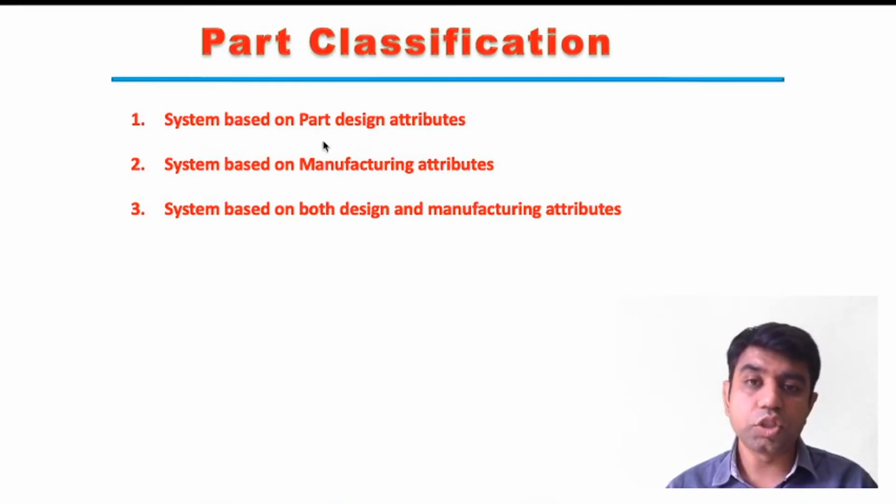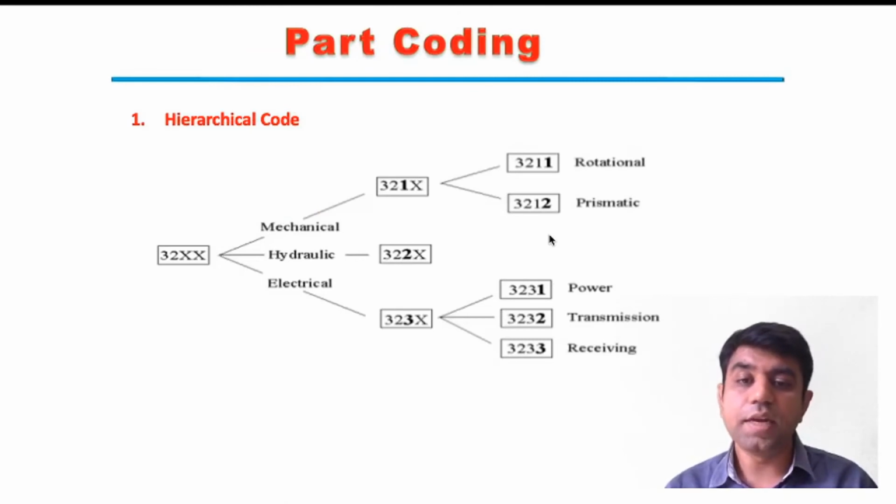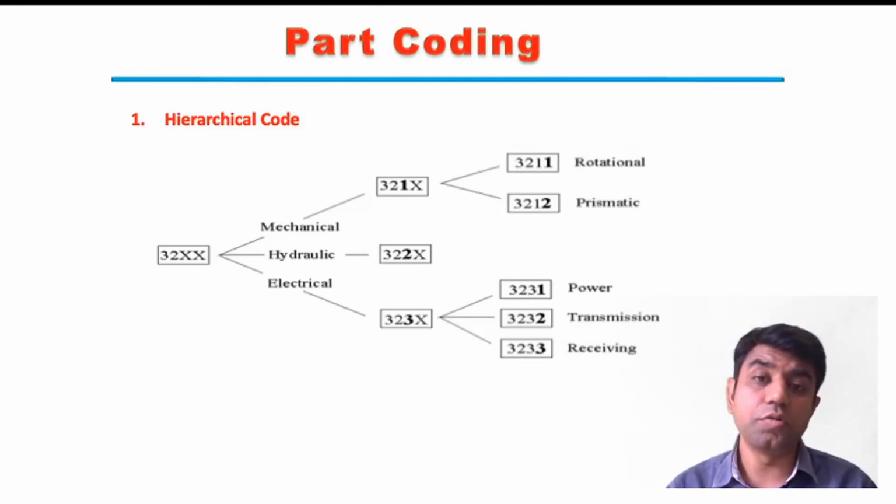First is the system based on the part design attributes, where the design is similar. Second is based on the manufacturing attributes, where maybe the manufacturing processes are similar, or maybe based on both the design and manufacturing attributes. Coming to the coding part, we have three basic techniques in order to code a particular part.